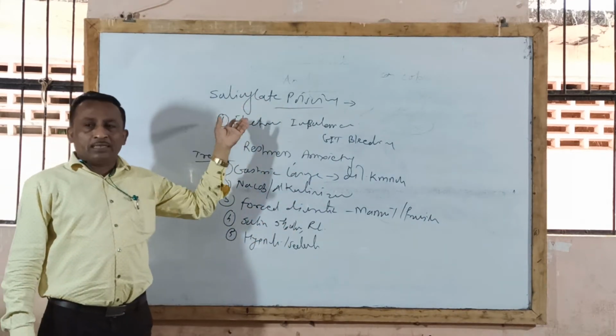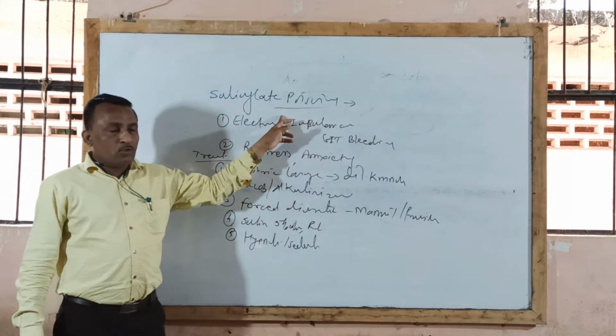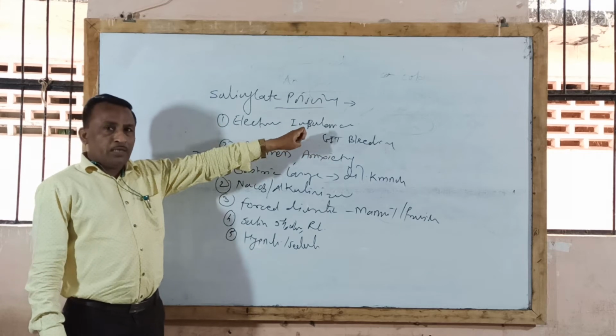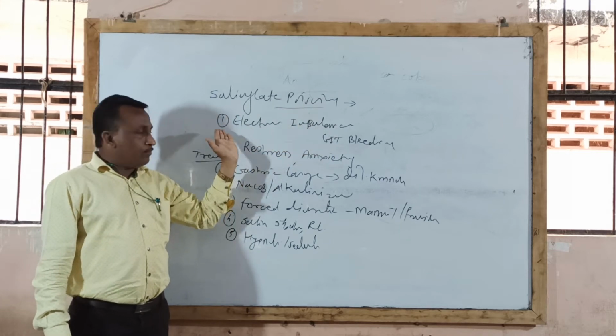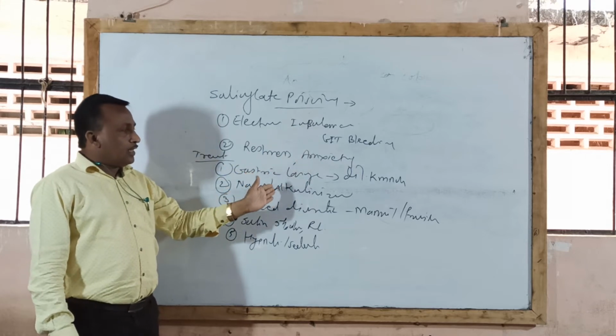Sometimes they will ask for 4 marks: mention symptoms and treatment of salicylate poisoning. So you are supposed to write down all these symptoms related to adverse effects. When given in higher doses, it produces this type of symptom. And this is the line of treatment.